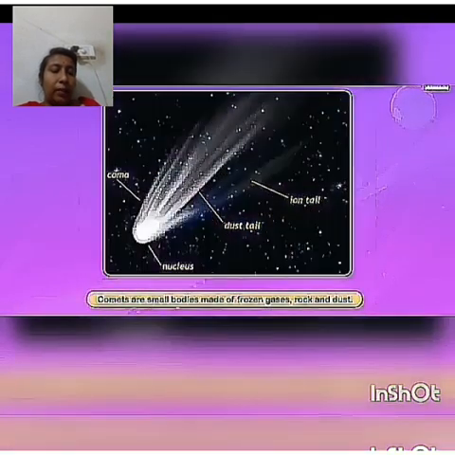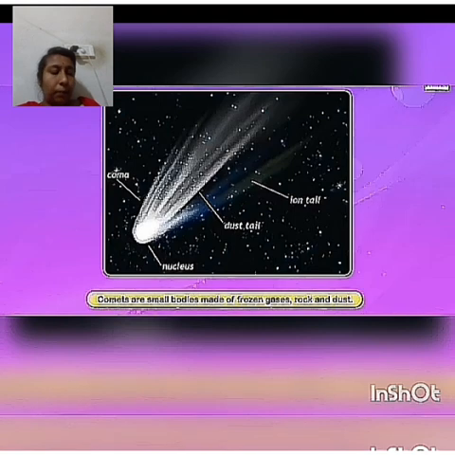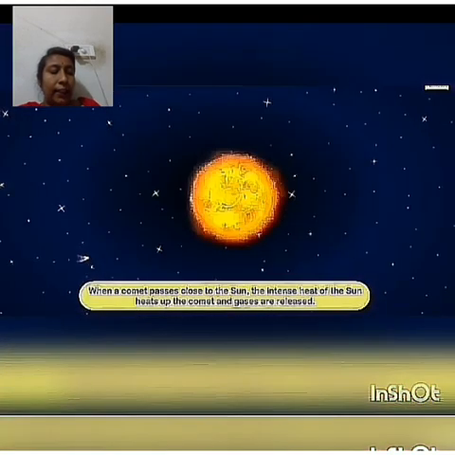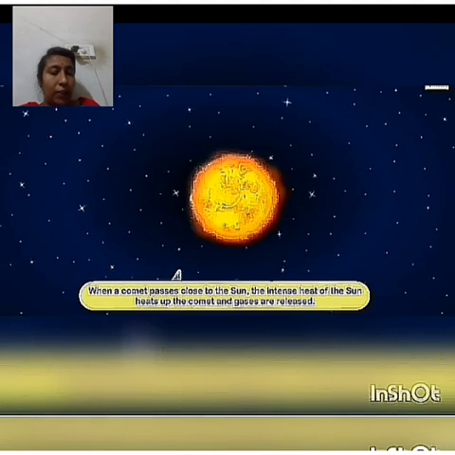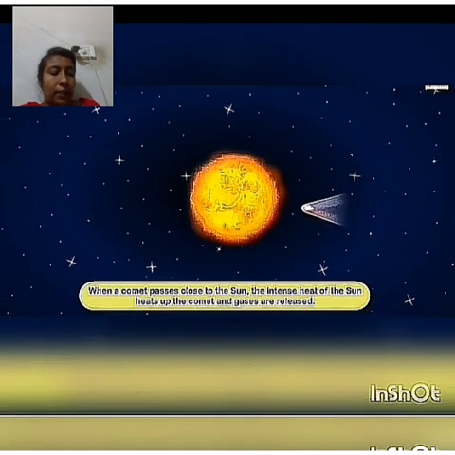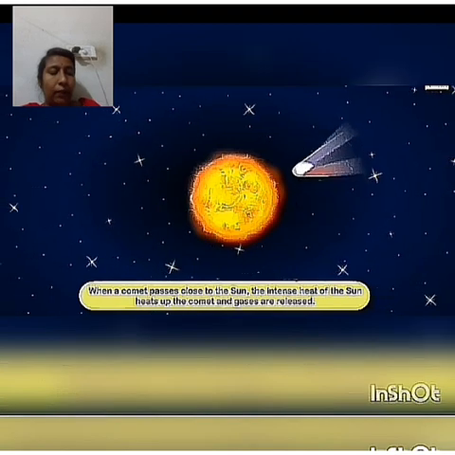Comets. These are small bodies made of frozen gases, rocks, and dust. When a comet passes close to the sun, the intense heat of the sun heats up the comet, and gases are released. These gases in the comet form a tail that points away from the sun.